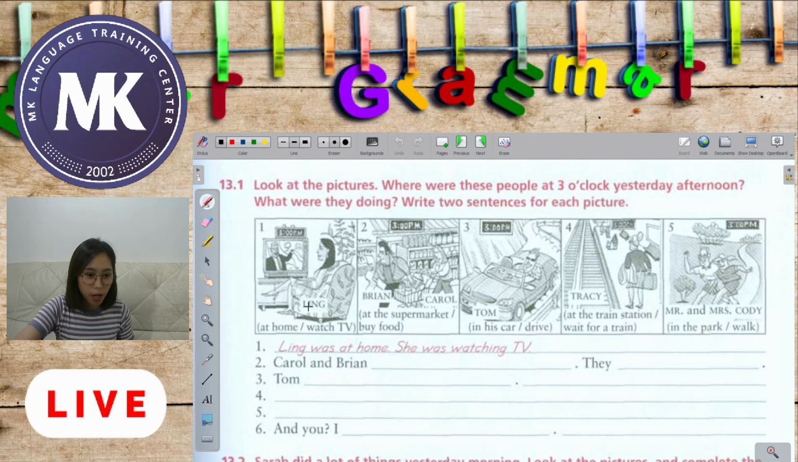So let's have number 1. Oh, number 1 is given. Ling was at home. Yes, she was at home. So what was she doing at home? She was watching TV. Okay, so we have here was. At home, she was watching, of course, because our verb should be in the ing form. She was watching TV. Okay, so that is what Ling did yesterday afternoon at 3 o'clock.